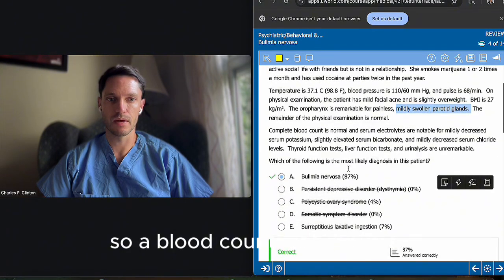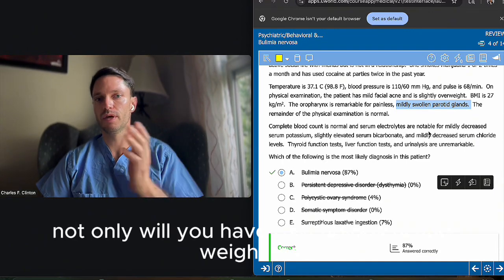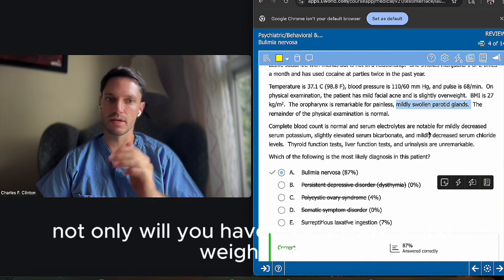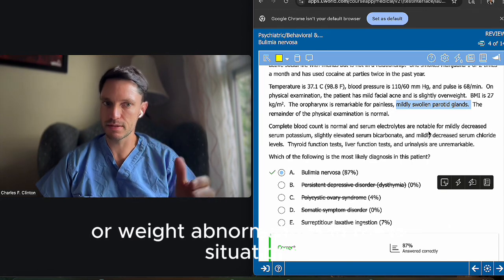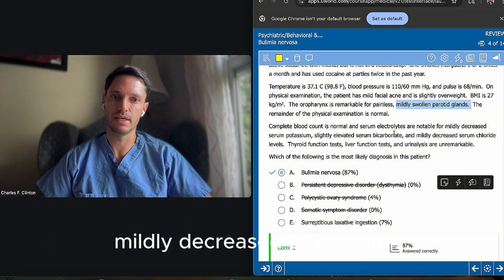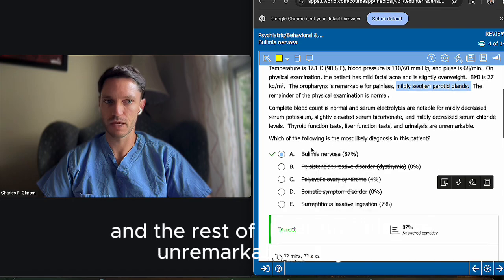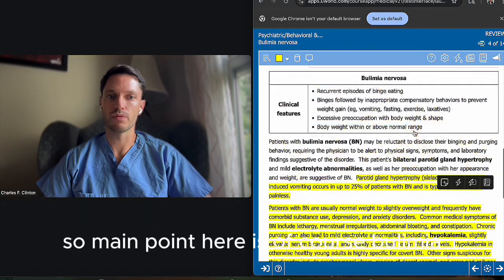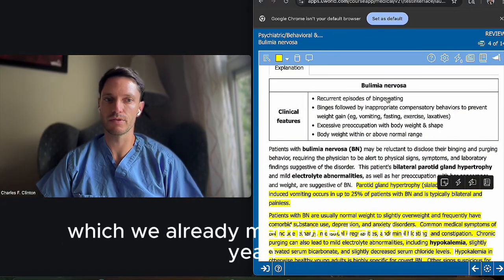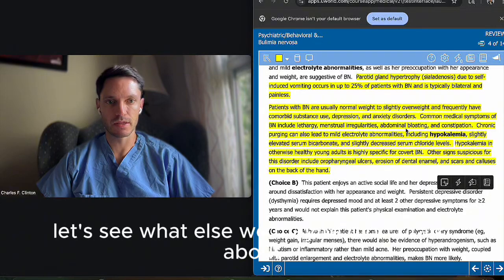Okay. So a blood count was normal, but look at this, electrolytes showed some derangement. So not only will you have psychological and weight abnormalities, in these situations, you can also have lab abnormalities. So electrolyte derangements is a big one. Mildly decreased potassium, slightly elevated bicarbonate, and mildly decreased serum chloride levels. And the rest of the labs seem unremarkable. Okay, so main point here is, of course, bulimia, which we already mentioned. And I think we hammered the main points here. Let's see what else we maybe didn't talk about.